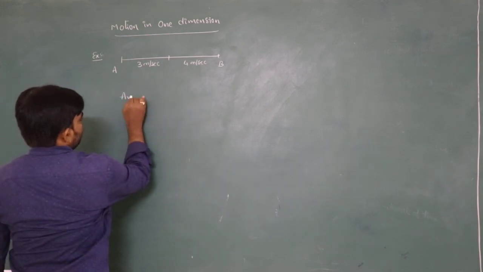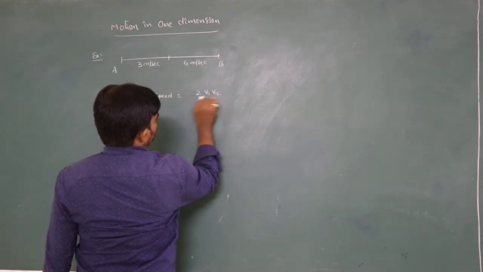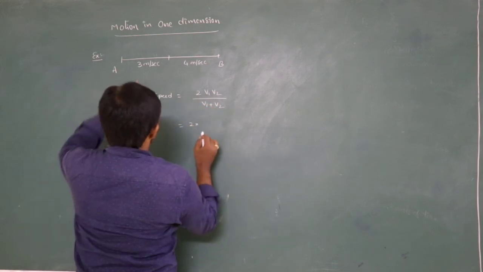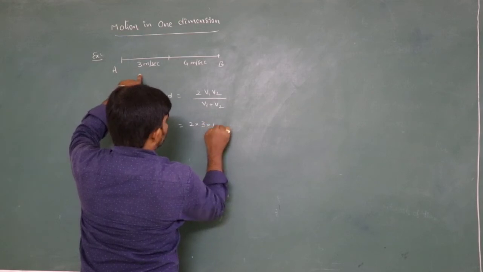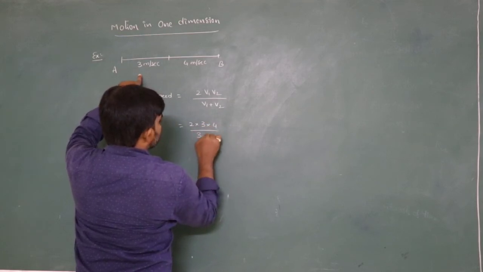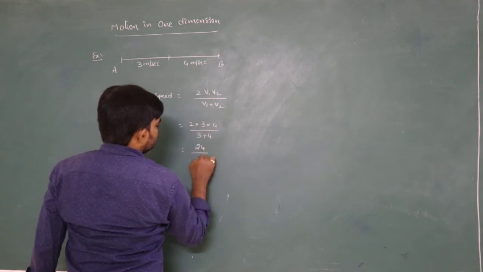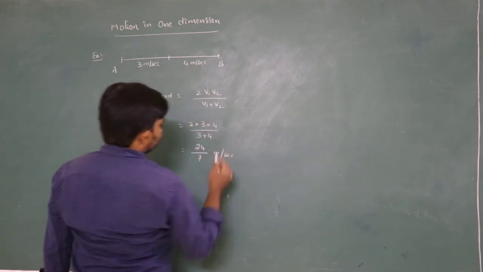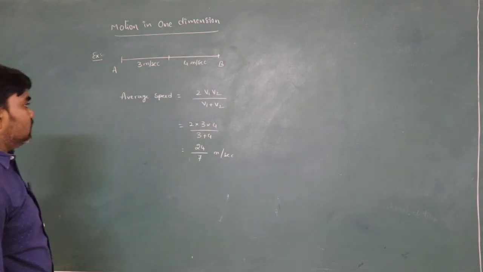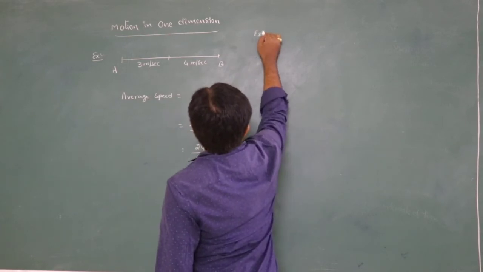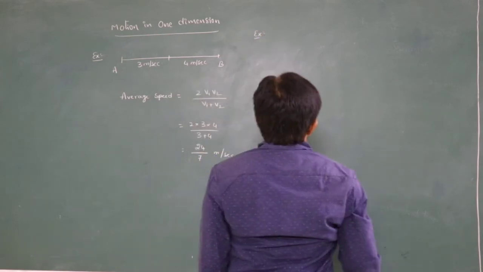So average speed can be written by the general formula 2 v1 v2 by v1 plus v2. That is equal to 2 into v1 is 3, v2 is 4, divided by 3 plus 4, which is 24 by 7 meters per second. This is the average speed. Next, one more example. The question will be like this also.